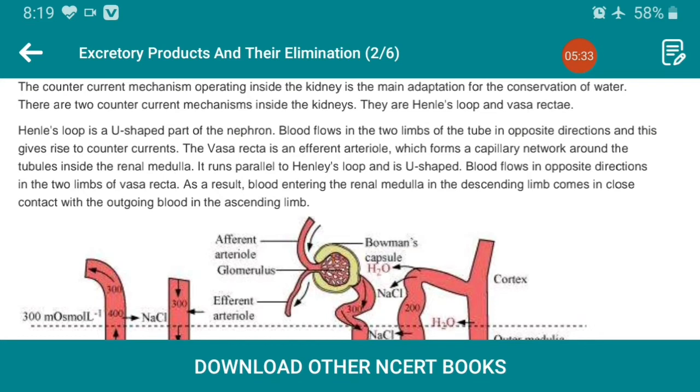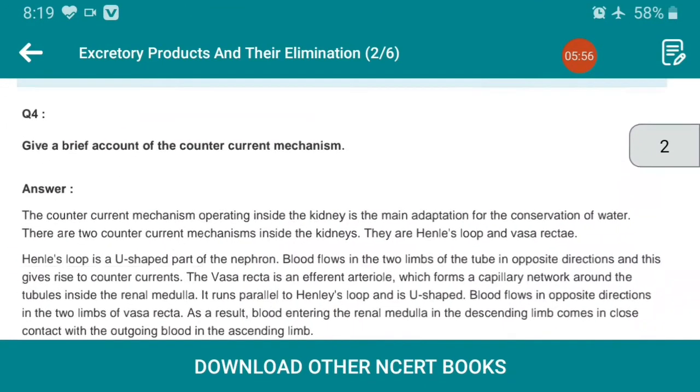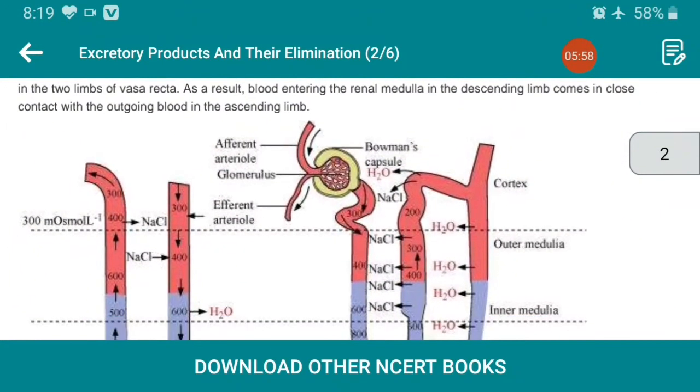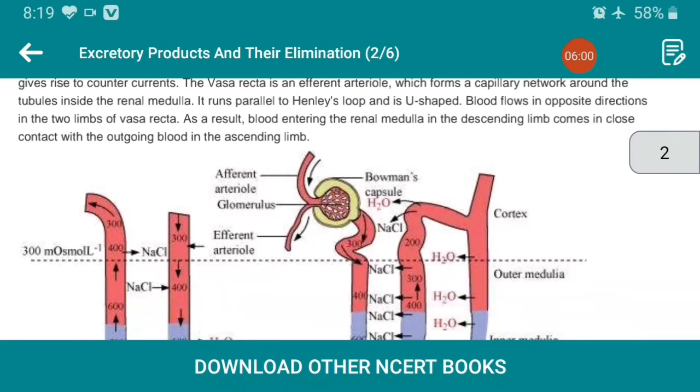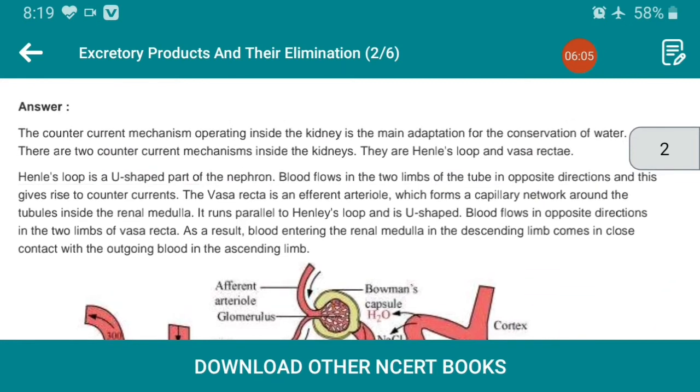It runs parallel to Henle's loop and is U-shaped. The blood flows in opposite directions in the two limbs of the vasa recta. As a result, the blood entering the renal medulla in the descending limb comes in close contact with the outgoing blood in the ascending limb. Whenever this question is asked, this diagram is compulsory. When it is asked for 5 marks, you have to draw this diagram. If it is asked for 3 marks, the diagram is not needed.